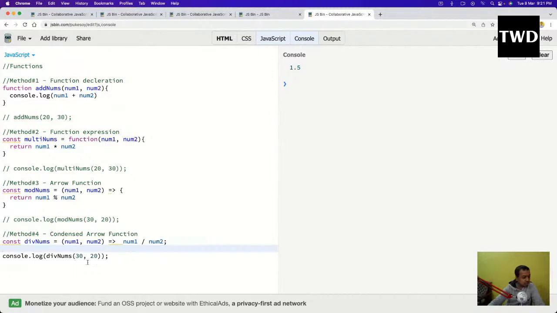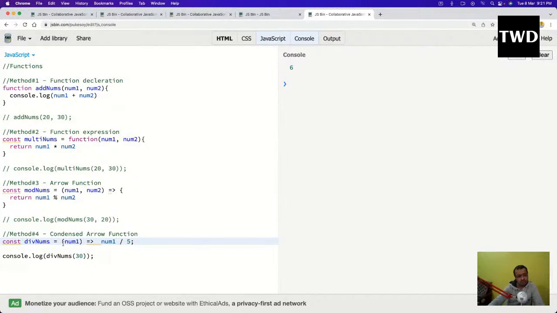So how deep can we go? Suppose I don't have the second one, and here I want to divide by maybe 5. Always 5, so only one num will go. So maybe it is like num1, and it will give me 6 anyway. So 30 divided by 5 is given.